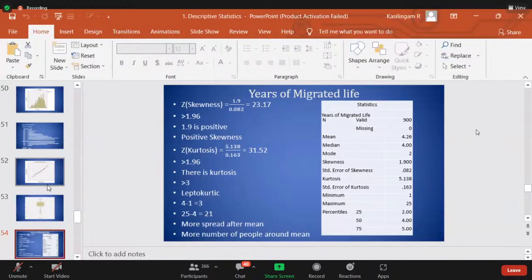Years of migrated life, leptokurtic. Okay, very good.